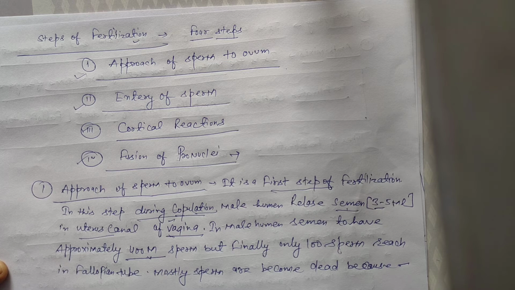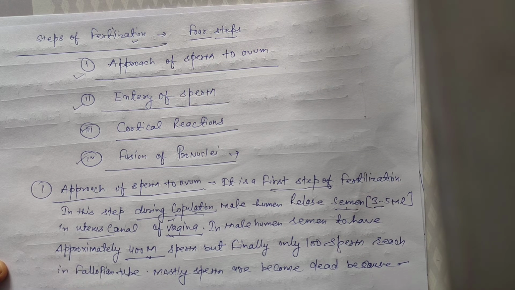But students, in the previous chapter, in the previous video, gametogenesis, all of you studied that 200 to 300 million sperm are released by male humans a single time.